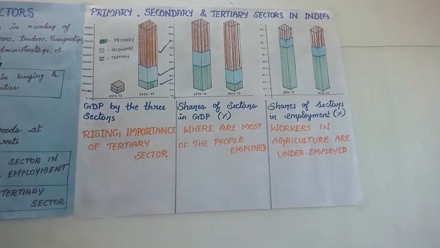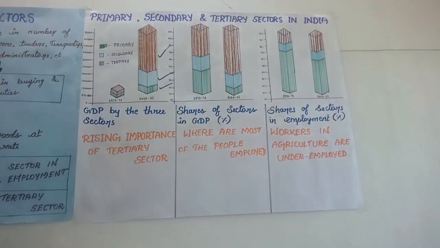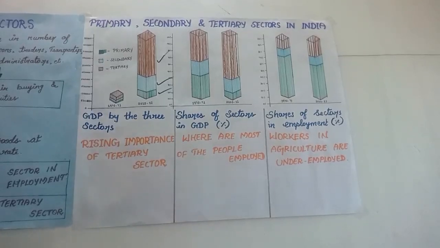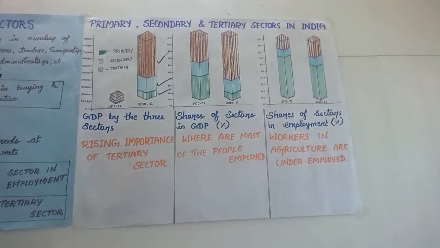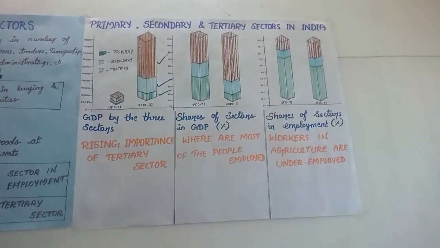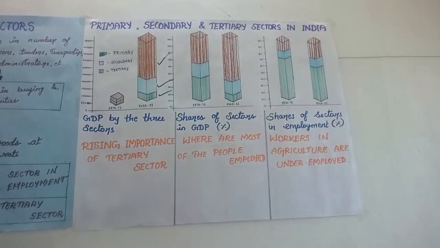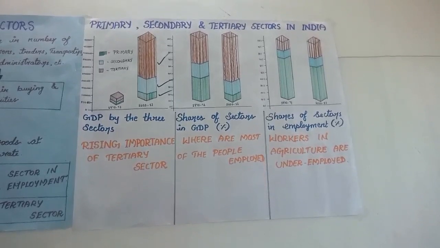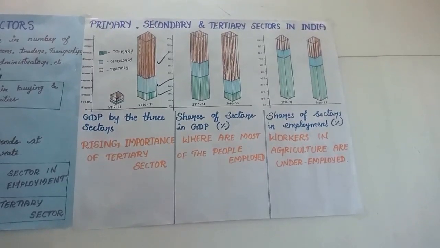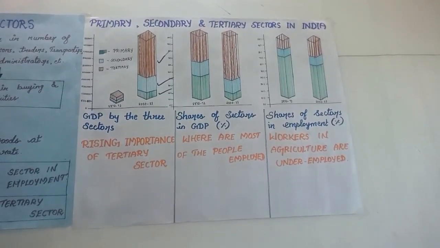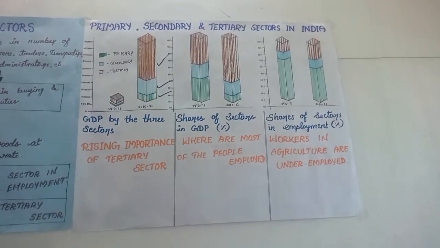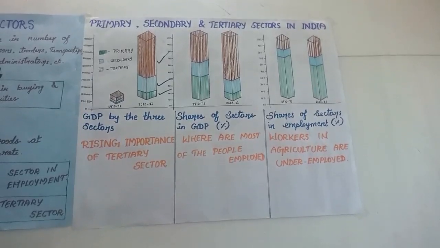Graph 3, the last one, shows the share of employment in the 3 sectors in 1970-71 and 2010-11. The primary sector continues to be the largest employer even now. Why has this happened? A similar shift out of the primary sector did not happen in employment. It is because not enough jobs were created in the secondary and tertiary sectors.